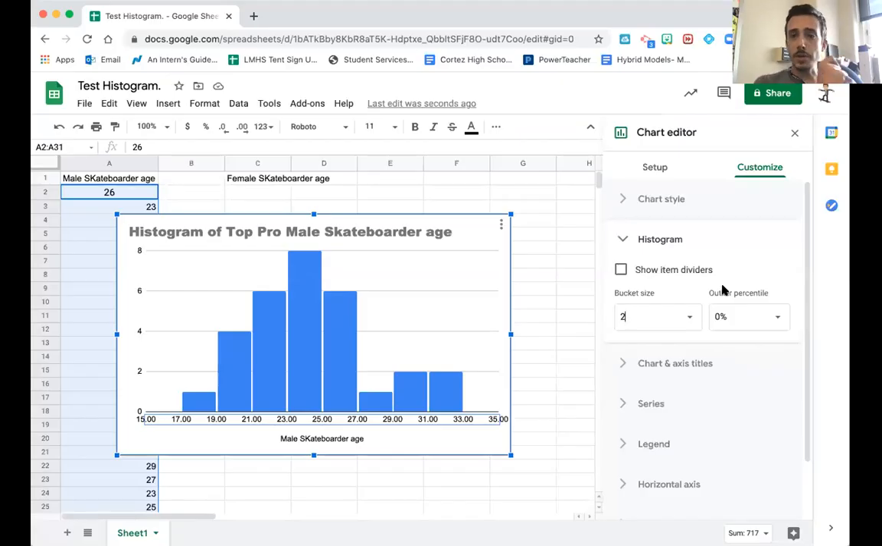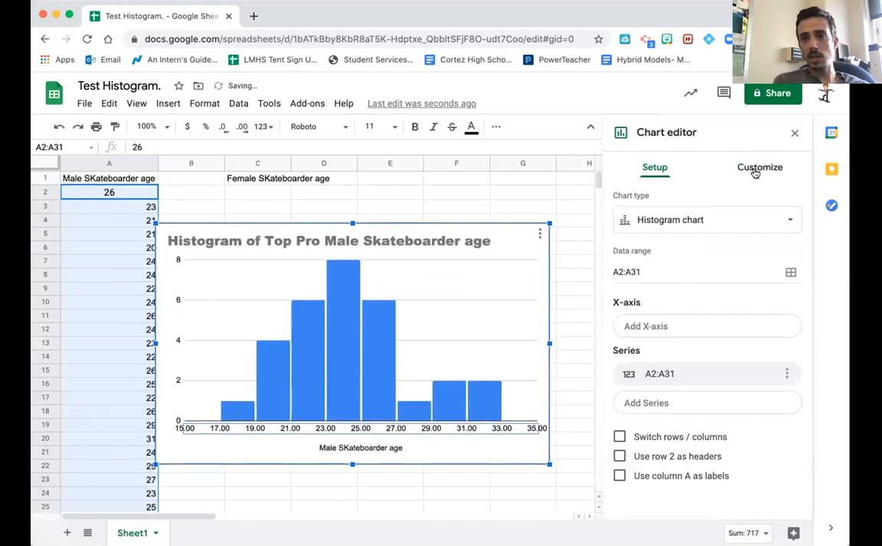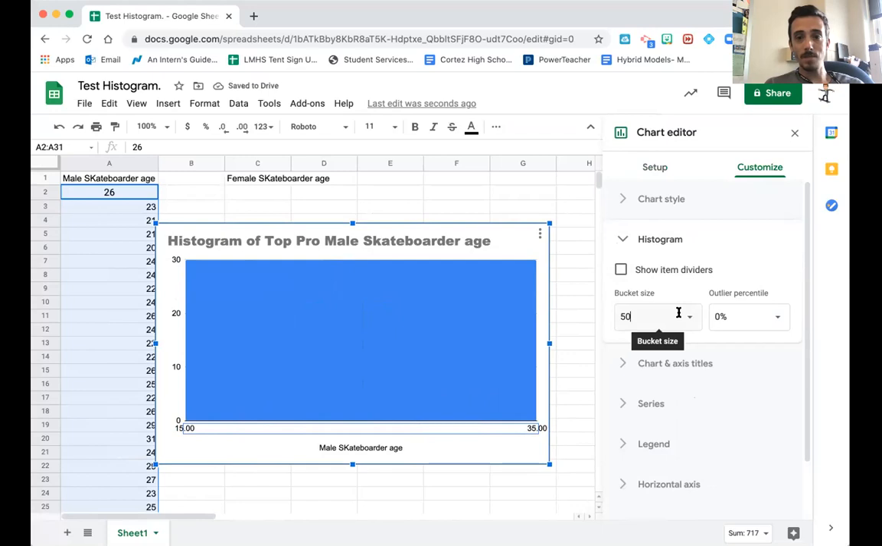All right, so previously I was trying to figure out how to change the bucket size, or the bin size. What you're going to do to change that, once you have your graph highlighted, is click Customize. You're then hitting Histogram. This should open up, and whatever you change your bucket size to, that's going to change the bin width. Previously, we said it was bin width, but here it's saying bucket size. So notice that if I set my bucket size to 50, everybody's going to be in there.